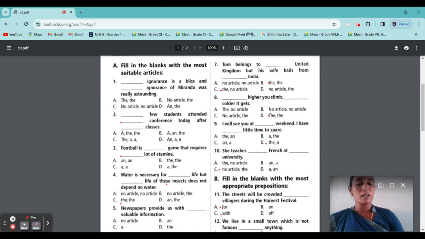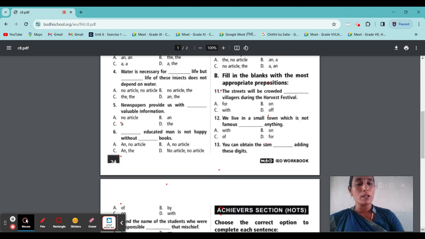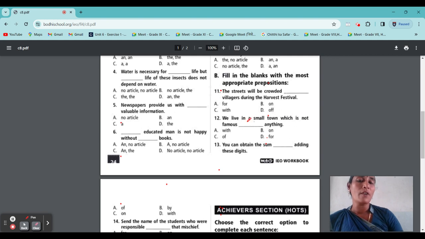Next, the second one: we live in a small town which is not famous. It is only for. We live in a small town which is not famous for anything. Next, 13. You can obtain the sum dash adding these digits. So here what will come? We have to add something, so we have to use by. You can obtain the sum by adding these digits.